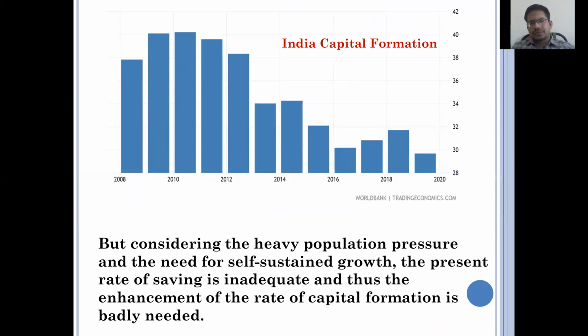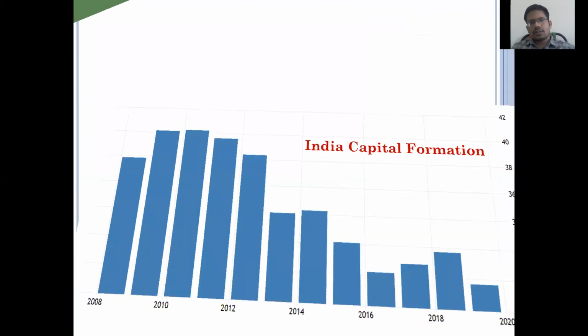Let us try to discuss the next one. See, on your screen there is a capital formation graph. In 2008 we were at about the 38% level, whereas coming to 2020 there is the COVID situation also. Our capital formation decreased to a very low level. That is the situation of our capital formation.